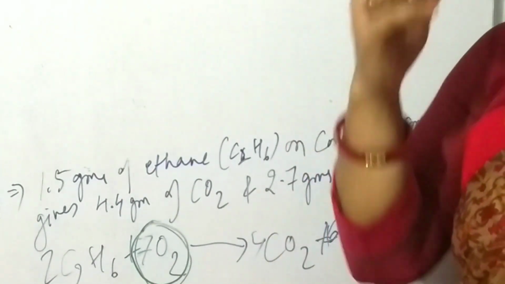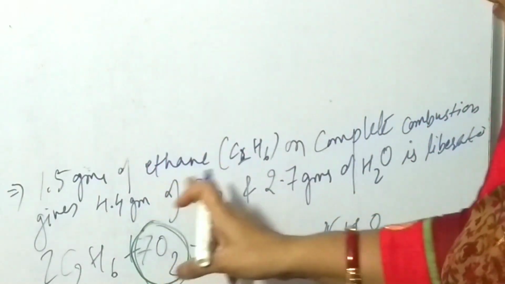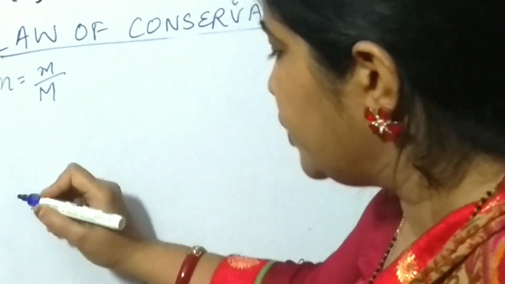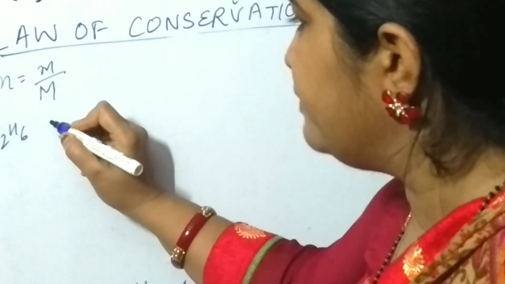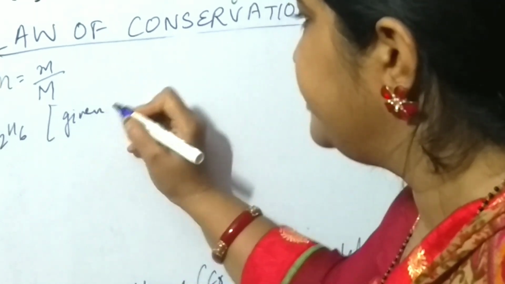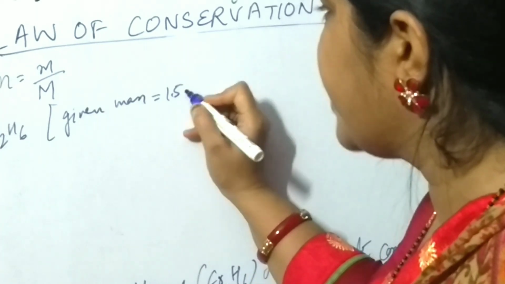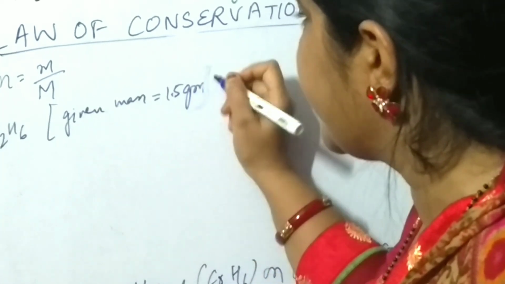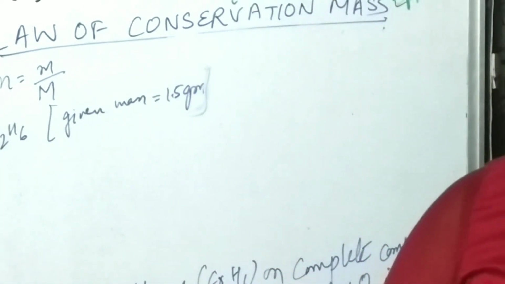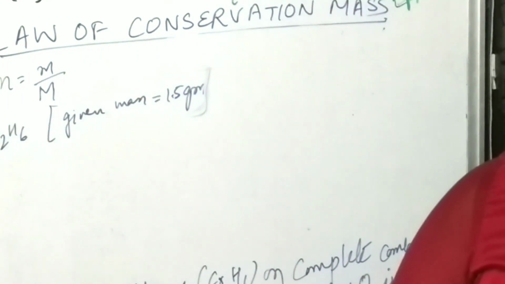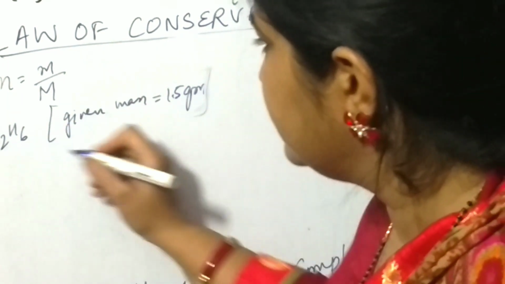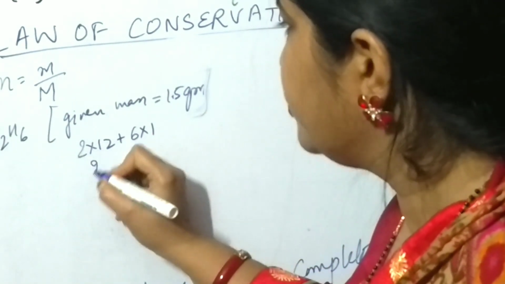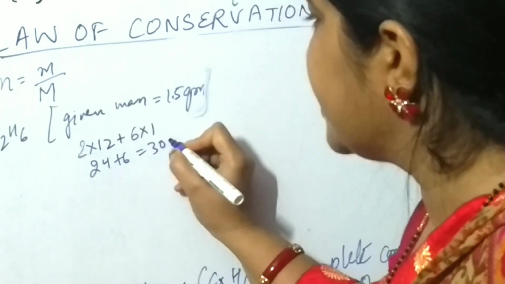First of all, we will find out the number of moles of ethane here. How? We know that N equals given mass by molar mass. So in case of C2H6, the given mass is 1.5 grams. And molar mass you can find out. You will find out that the molar mass of C2H6 is 30. How? 2 into 12 plus 6 into 1. So it will be 24 plus 6, 30 grams.